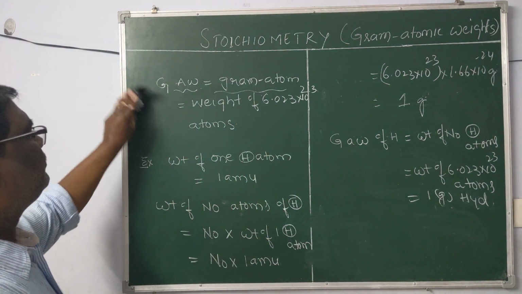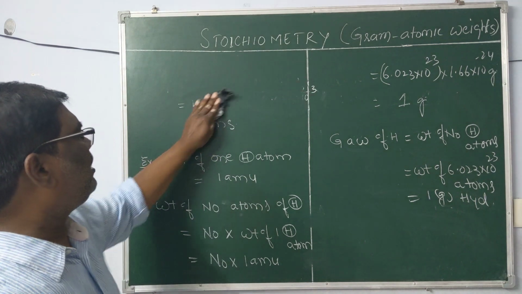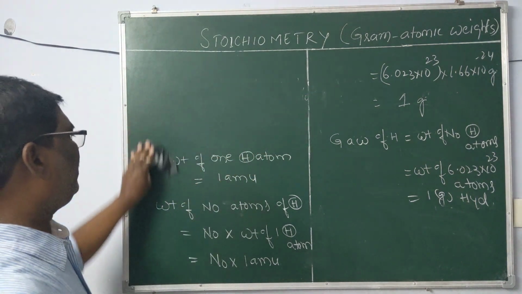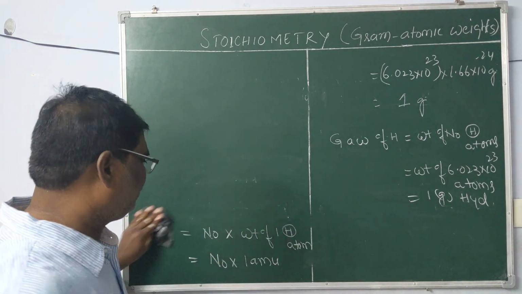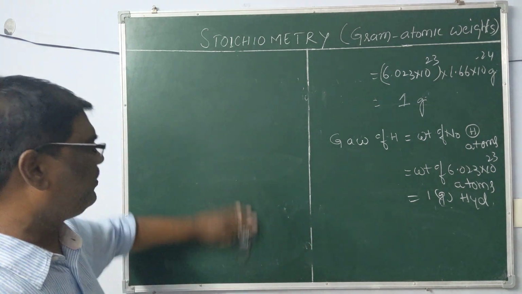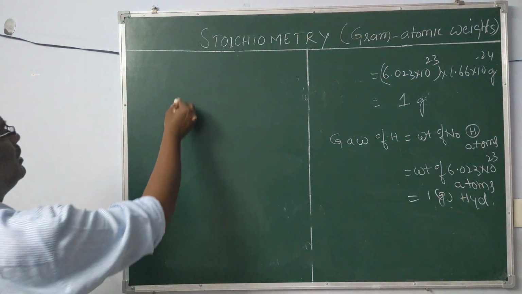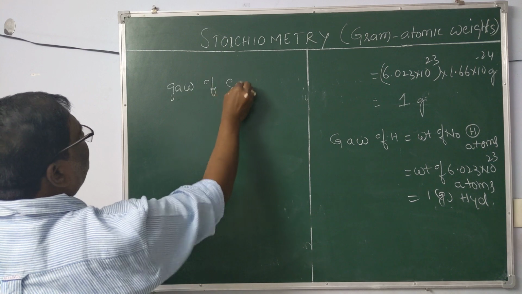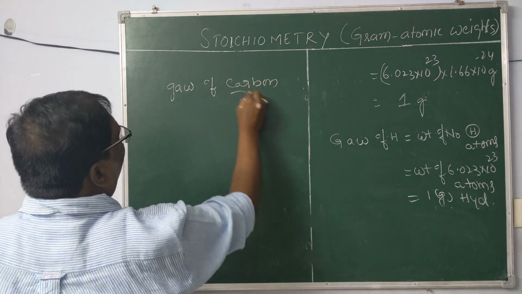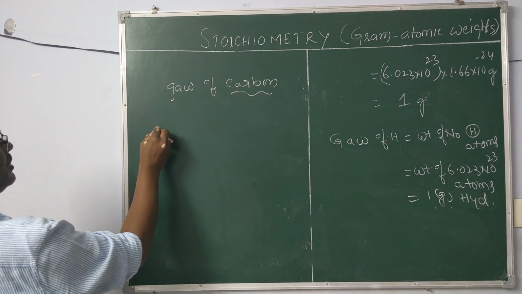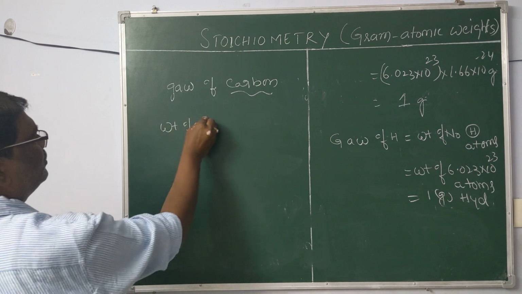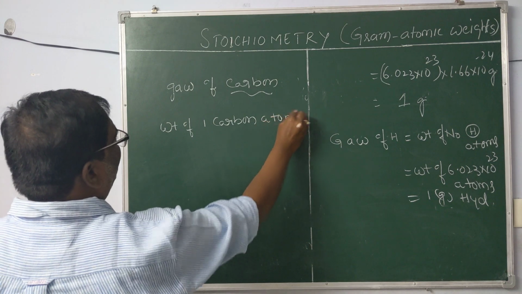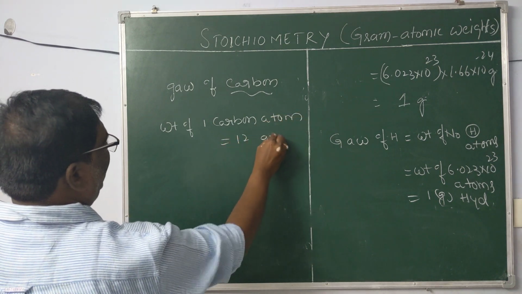Now similarly, we calculate the gram atomic weight of carbon. Again, the weight of one carbon atom is equal to 12 AMU.